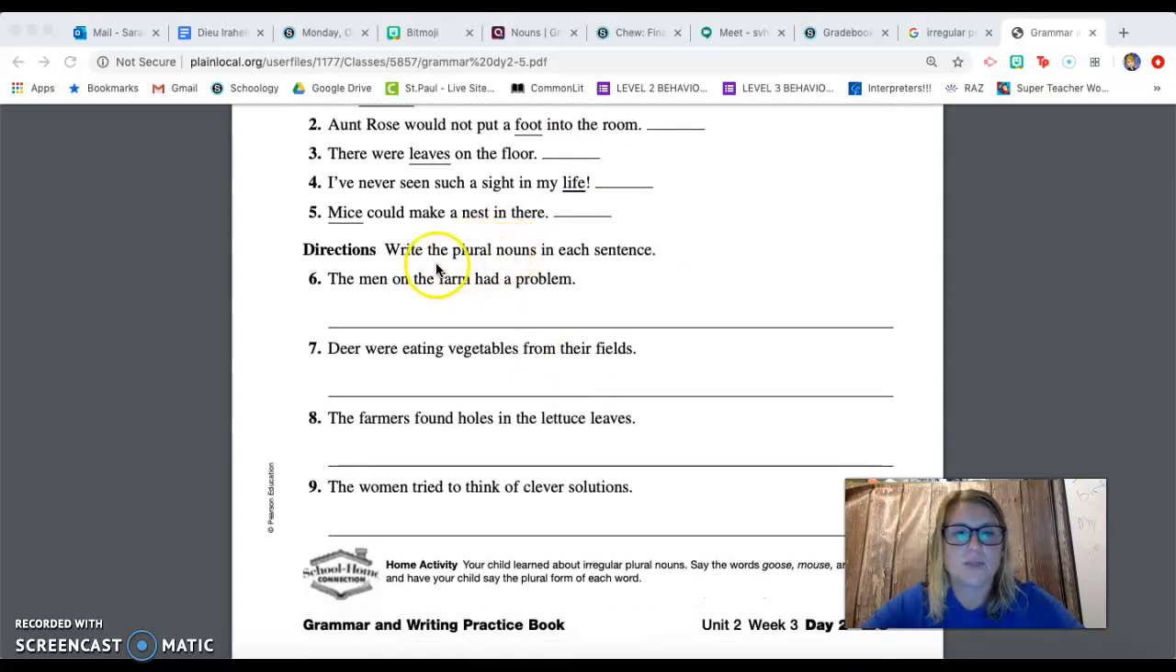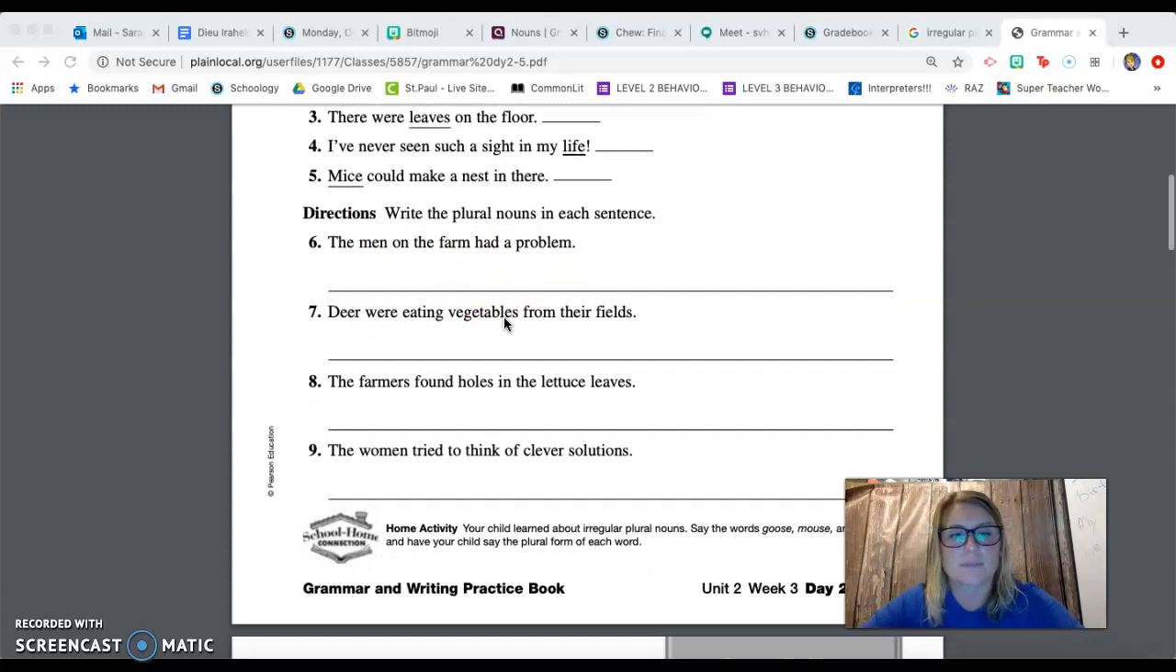Right here it says to write the plural nouns in each sentence. So read this sentence, and if you see a plural noun, you will write it on the line. Let's do number 6. The men on the farm had a problem. Men is two or more boys. So men is a plural noun, and you'd write men on the line.